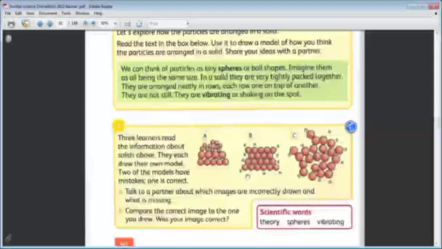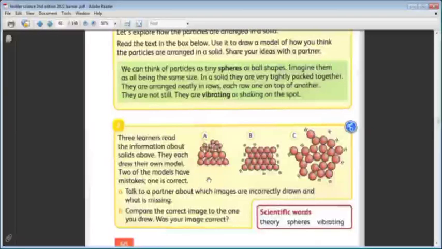Okay. They are arranged neatly in rows. This row, over it another row, and another row, and another row. So they are arranged neatly in rows, each row on top of another. And they are vibrating. These lines represent that it is vibrating. Can you see these small lines around the particles? Yes. It represents that the particles are vibrating or shaking. So this one is the correct one. B is the correct model.